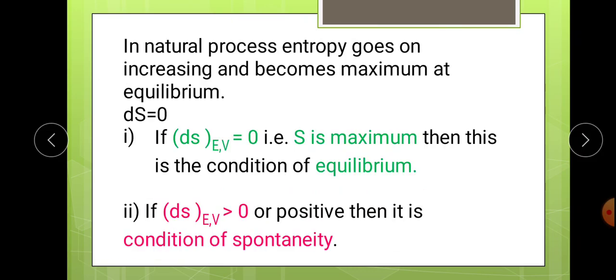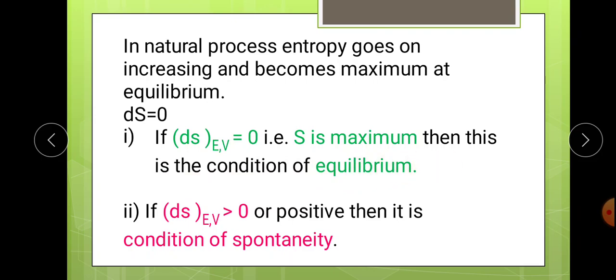But in a natural process, we know that entropy goes on increasing and becomes maximum at equilibrium. So if dS at constant U and V is equal to 0, S is maximum, then this is the condition for equilibrium.